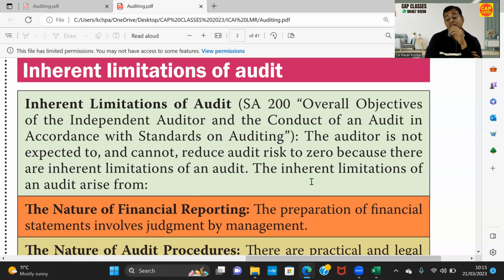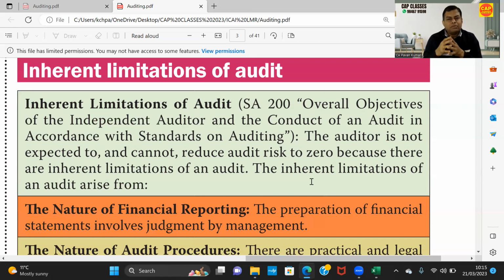No. Even if you go to a person like Ram Jethmalani, who is considered to be of the highest standard when it comes to a lawyer or an advocate, even they cannot give you absolute assurance about the outcome of a case. So no one can reduce audit risk to zero. And you're not expected to also.